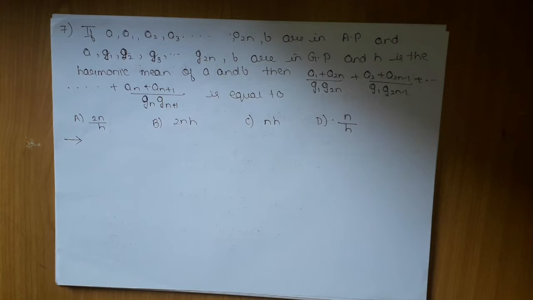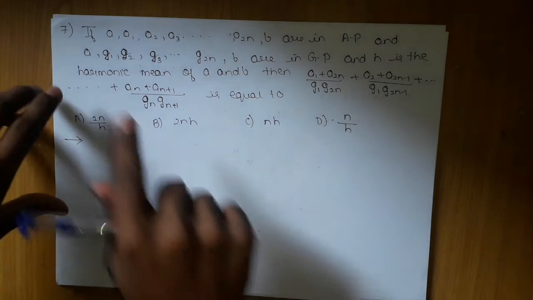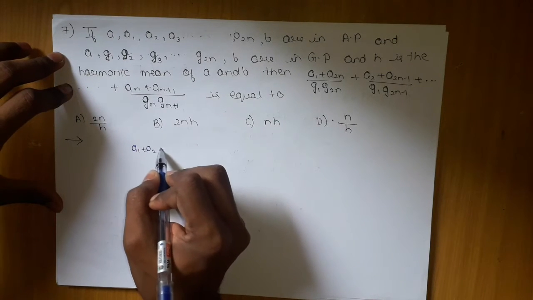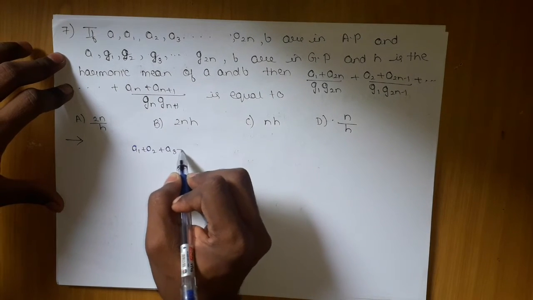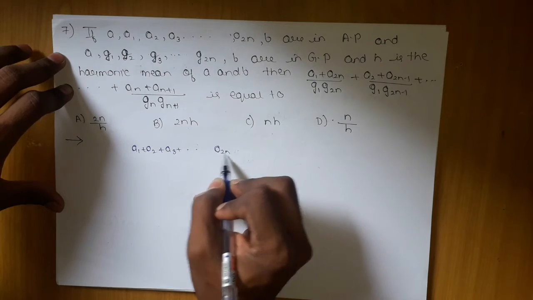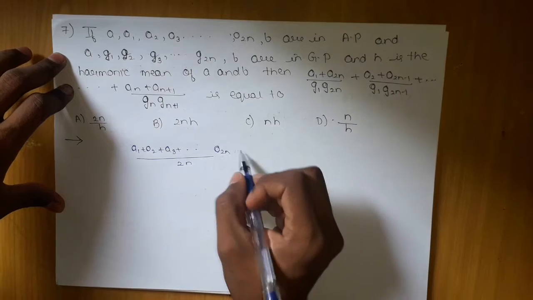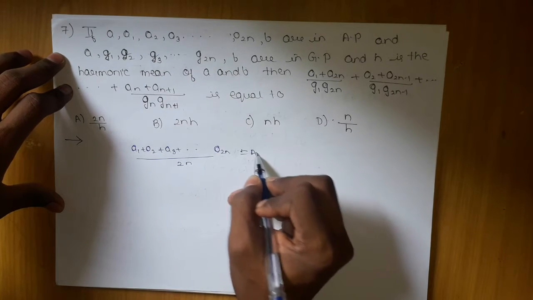In this type of question you should know the property of insertion of AMs, which becomes very important here. If I take a1, a2, a3 and all the terms till a2n divided by 2n, it will be the AM.